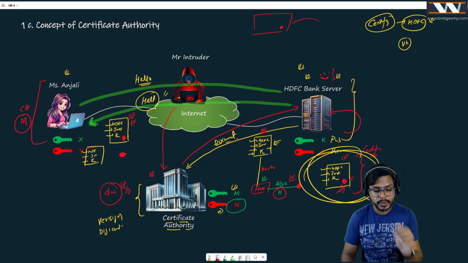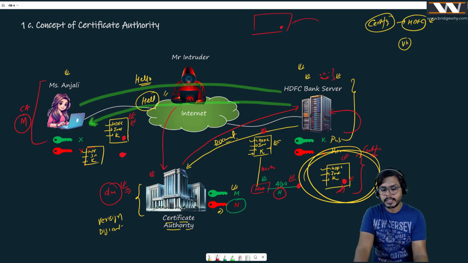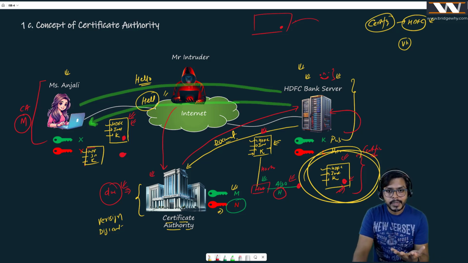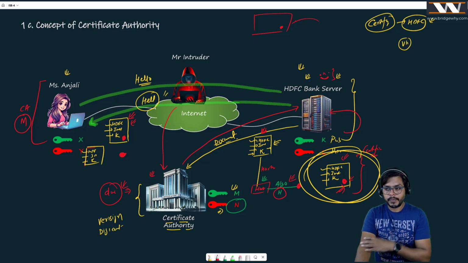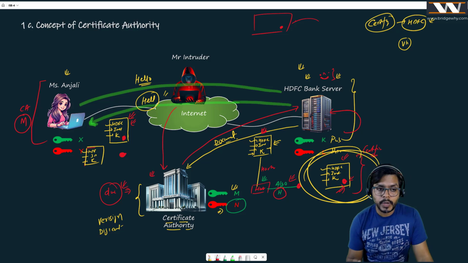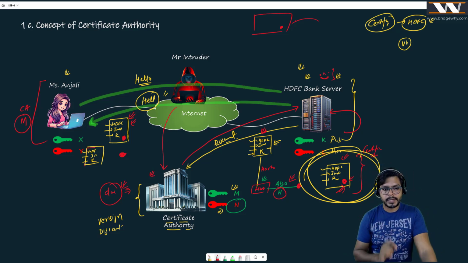I will show you that in your browser, you already have some public keys. When you install the browser, maybe it's Mozilla Firefox or Chrome, it comes with the public keys of certificate authorities. By the way, that is also known as the root certificate. But we will be introducing these terms later. I am just introducing this term now, like root certificate, because we have people here who are good in network security. But if you're not, that is perfectly fine. For now, just presume that Miss Anjali has this M, which is the public key of the certificate authority.